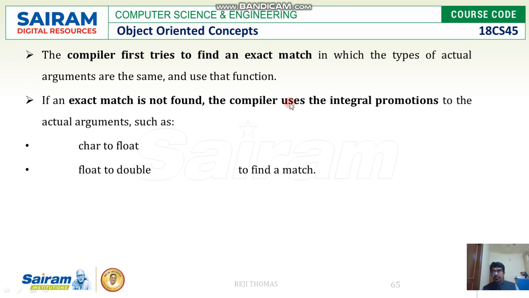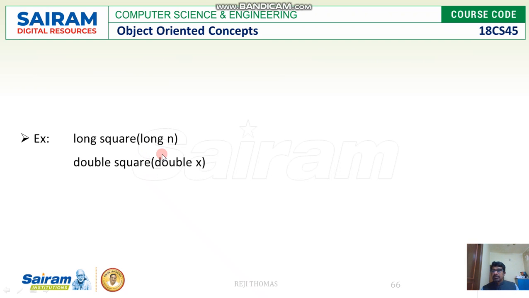For example, if you have something like character and float, character and float will be converted into double. Let us see an example for this.